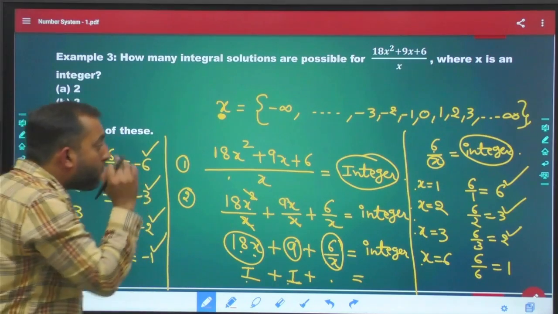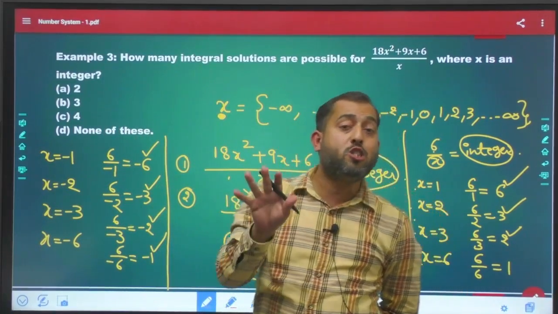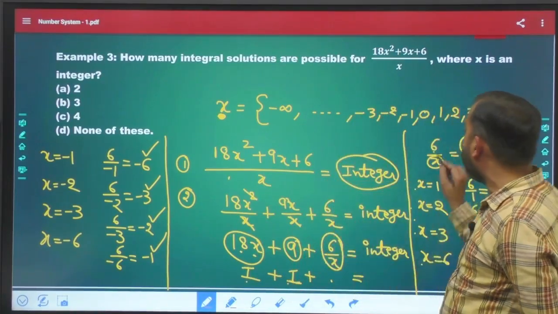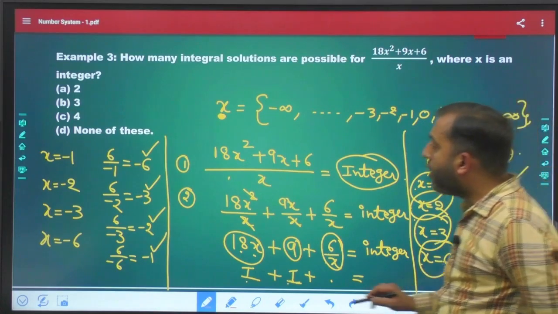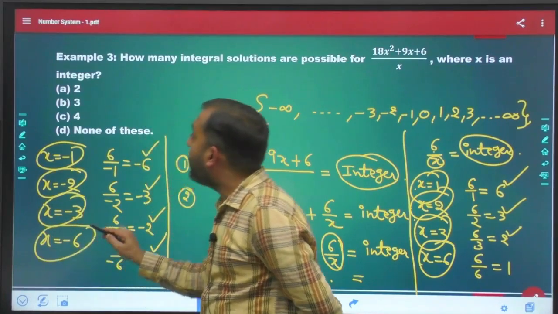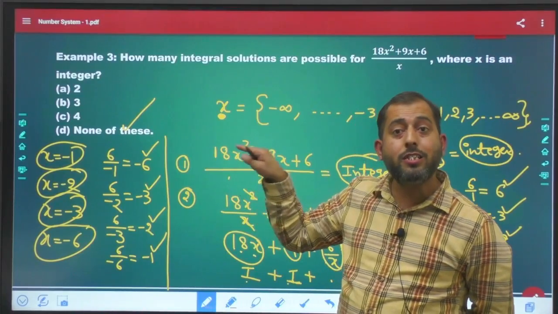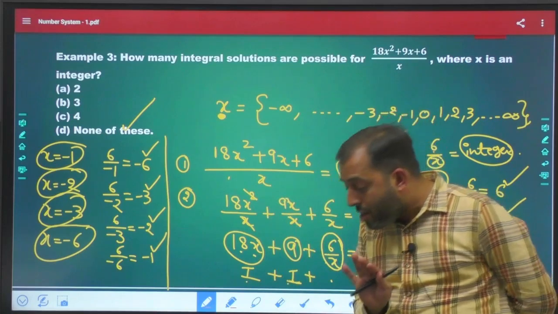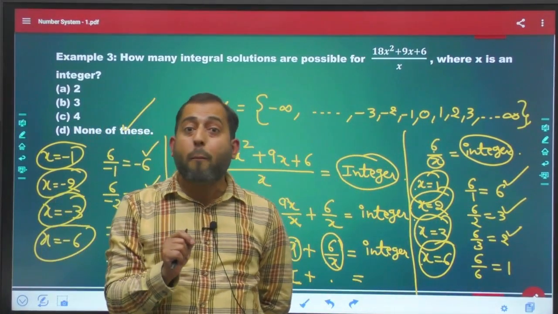So, to justify the given condition, how many integral values can x assume here? It is 1, 2, 3, 4, 5, 6, 7, 8. 8 values x can assume here. That is why the answer is D, option D. Am I clear, guys? Now, you might be wondering, sir, why are you discussing such hard problems with us?